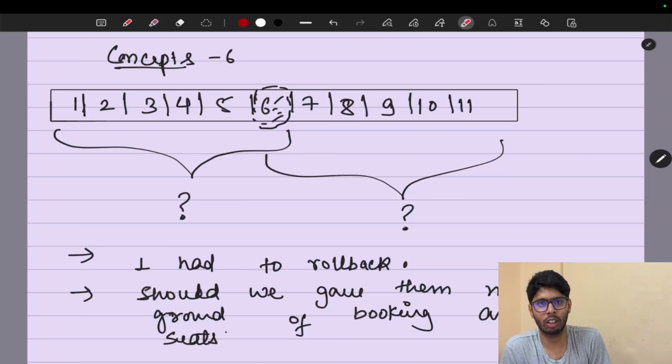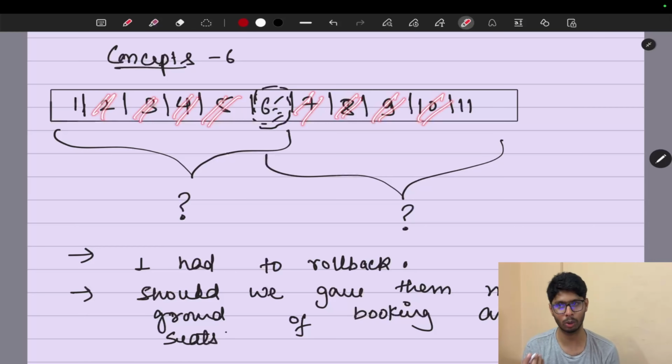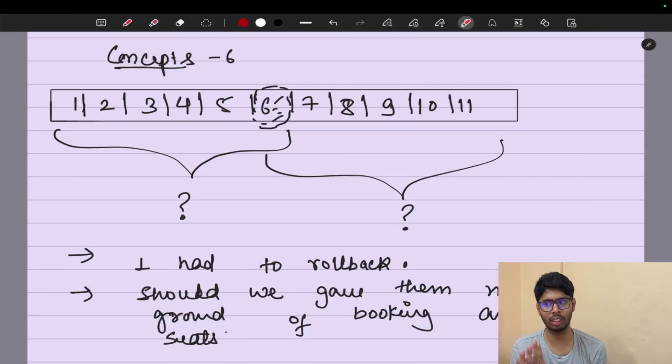In that scenario, what will happen? First of all, user 1 and user 2 send their requests. User 1 will take the lock on the first seat, which is fine, and user 2 starts taking the lock on the 11th, which is also fine. User 1 takes locks on 2, 3, 4, 5, and at the same time user 2 takes locks on 10, 9, 8, and 7. Both are taking locks and both situations are fine. User 1 is taking the locks on 1 to 5 and user 2 is taking the locks on 7 to 11.